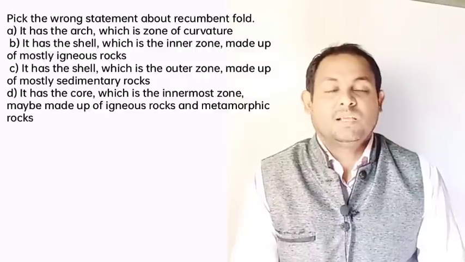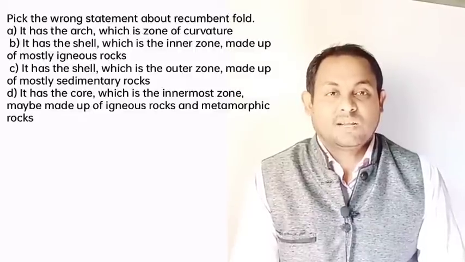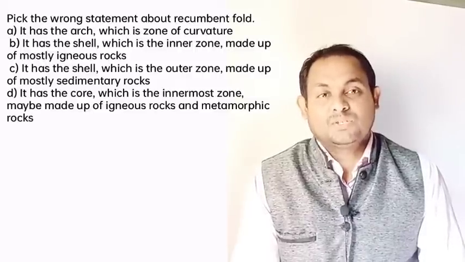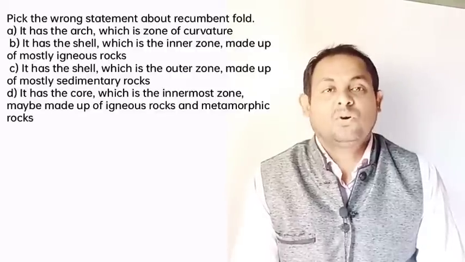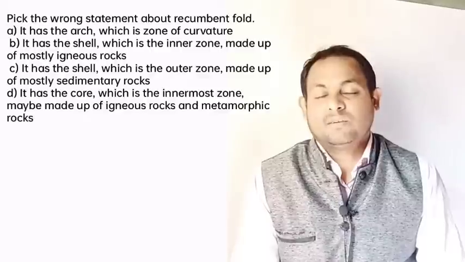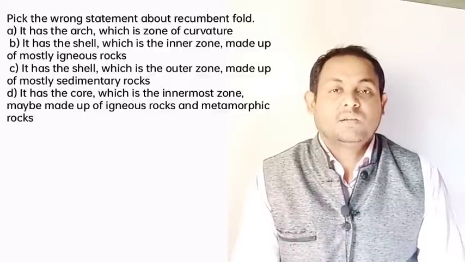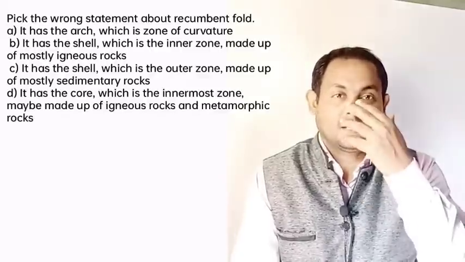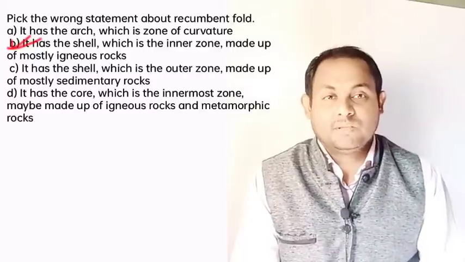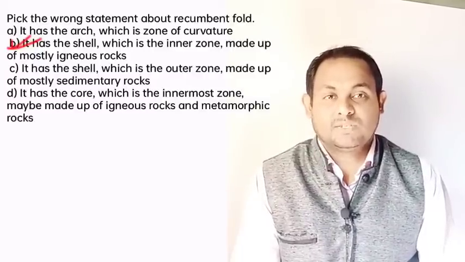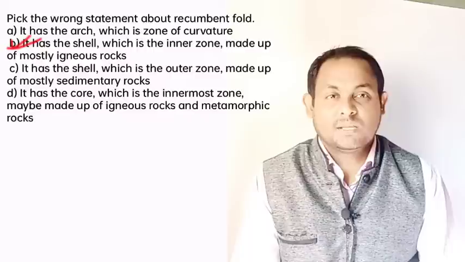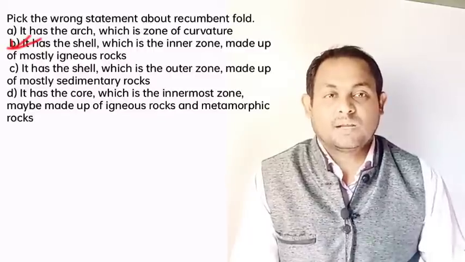So the outer zone is mostly made of sedimentary rocks, hence the second statement is wrong. Option B is the correct answer: it has the shell which is the inner zone made of mostly igneous rocks.